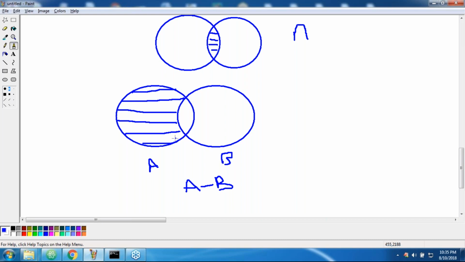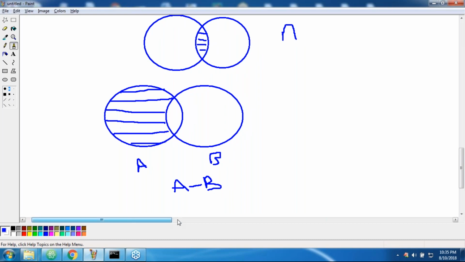Present inside A, but not in B. This is A minus B.